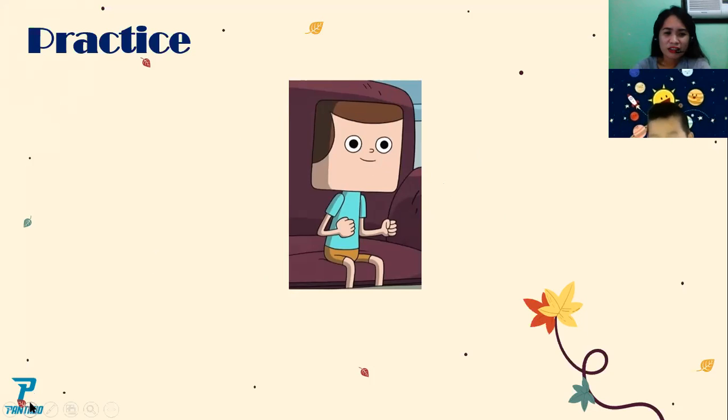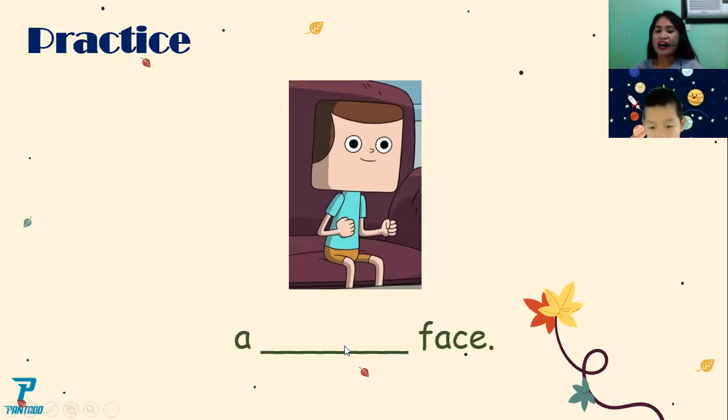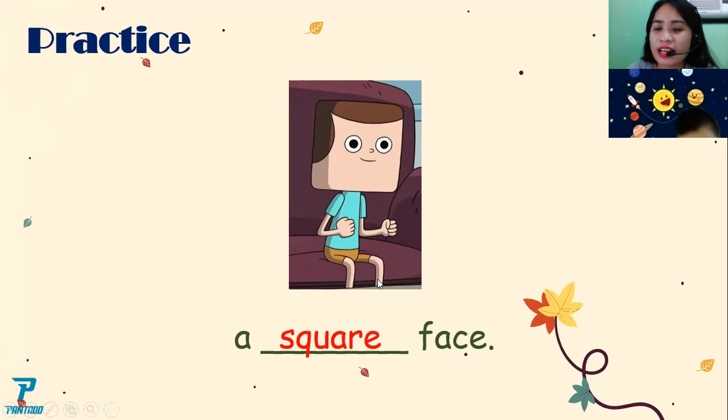Okay, so you will say a square face. Again, a square face. Look at your face. Is your face square like the boy? Look at your face. Is your face square like the boy?